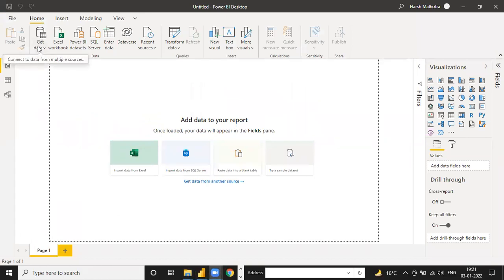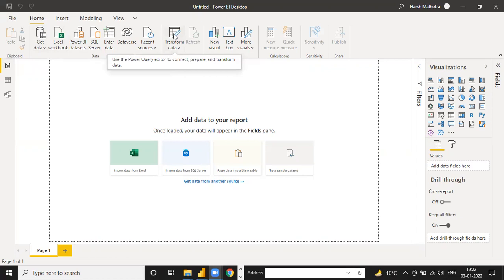See, get data. Under this home tab, you have an option here, get data. So you can import any file from this get data option, or you have a second option also. Here we have transform data. So one by one, you have to remember we have two options to import the data. Either you can choose get data, or you can choose transform data.